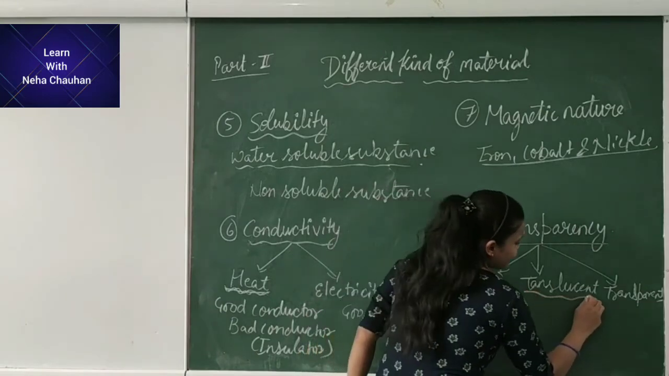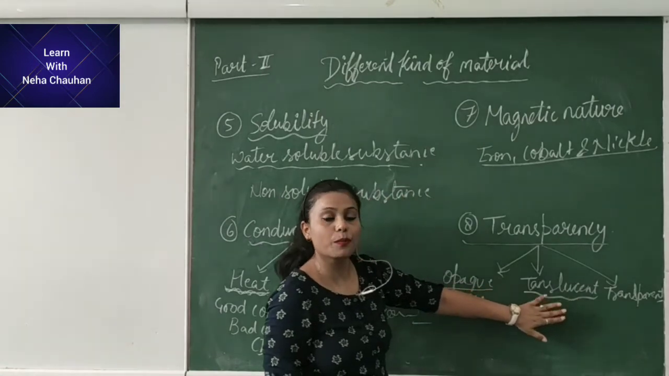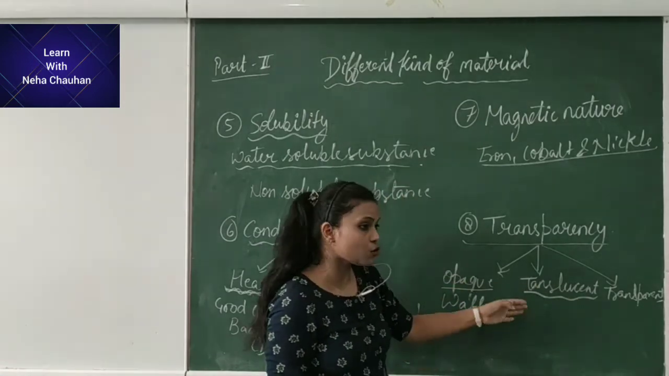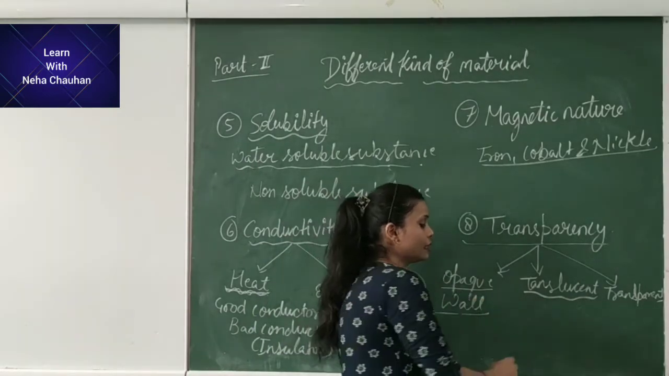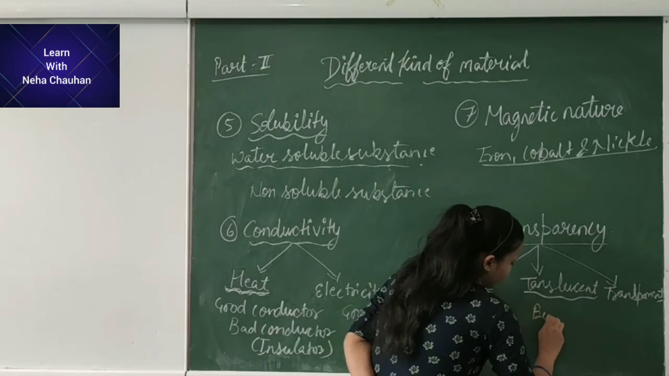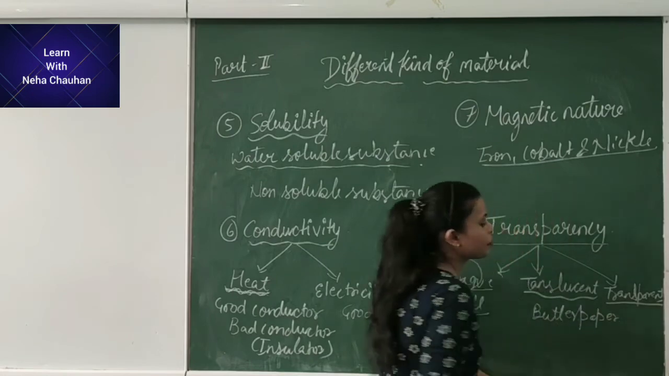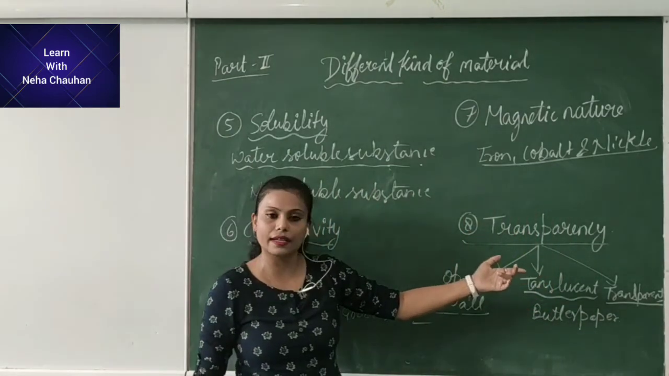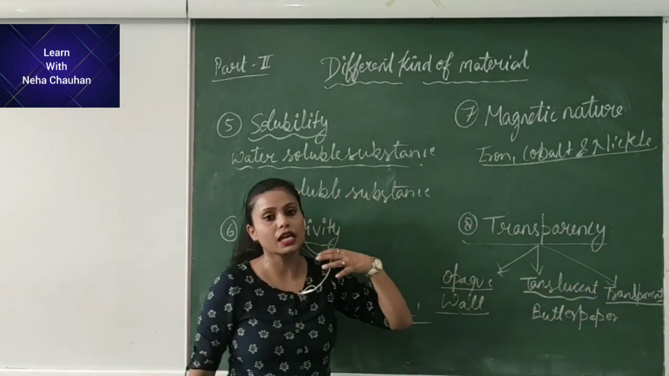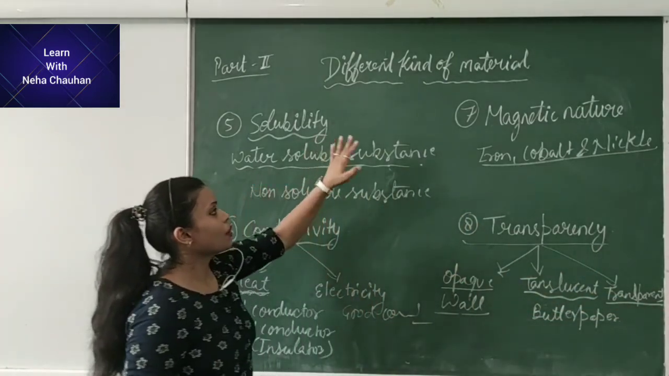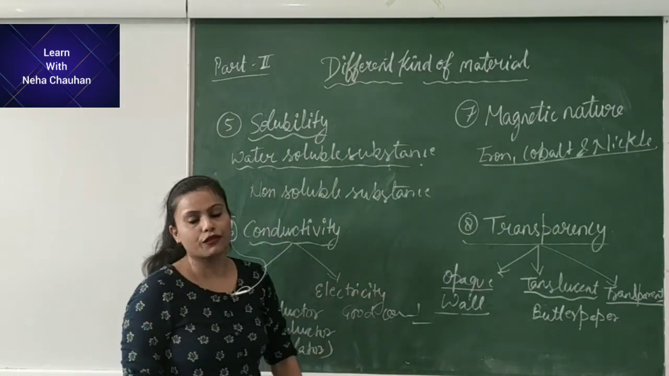Next is translucent. Translucent objects allow light to pass through partially. We can see through them but not clearly. So those objects are known as translucent, such as butter paper. Next is transparent. Transparent means we can see through it clearly. Glass is transparent. We can see clearly through them. So this is all about the properties of material, and this is it about the different types of materials.